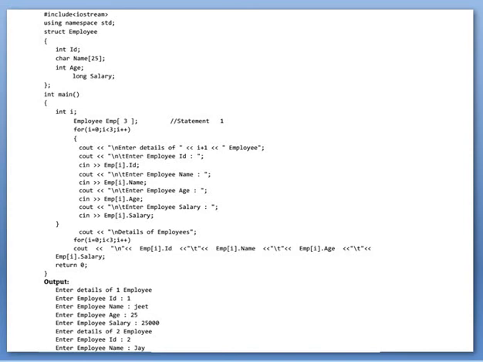Okay, this is all about the structure used in C++. This is the end of the structure and the end of this first chapter of C++.